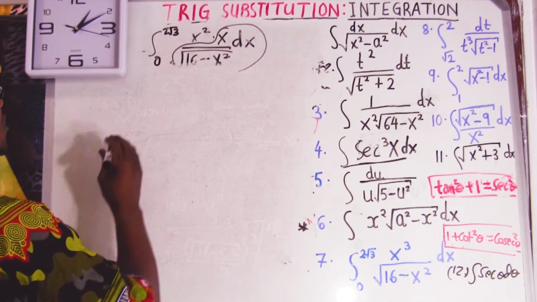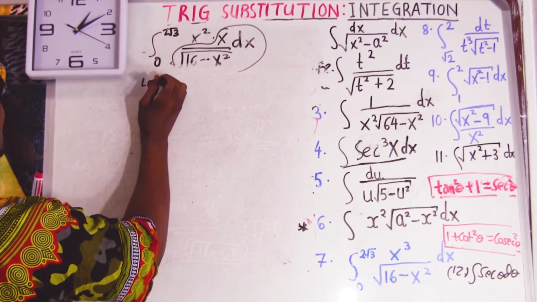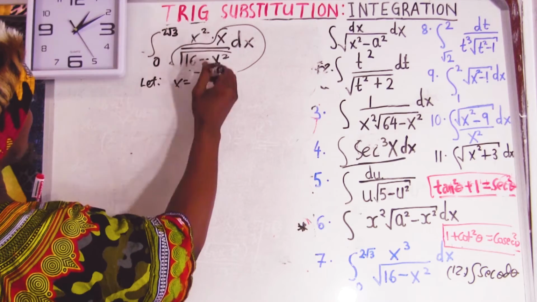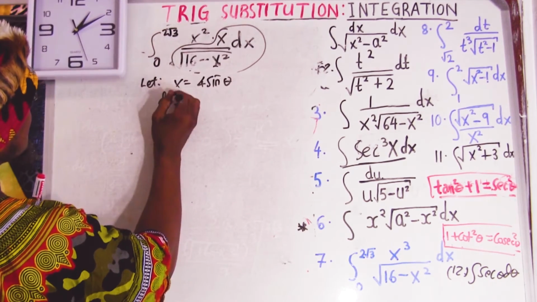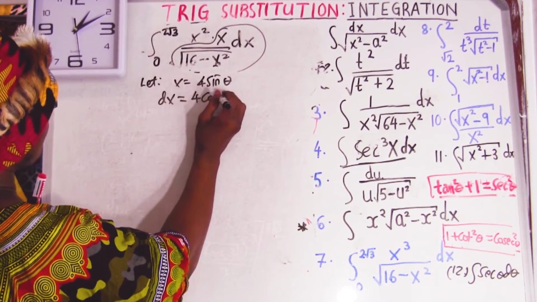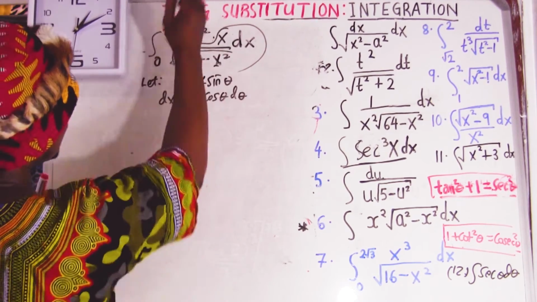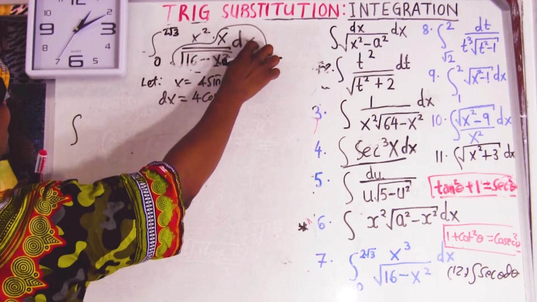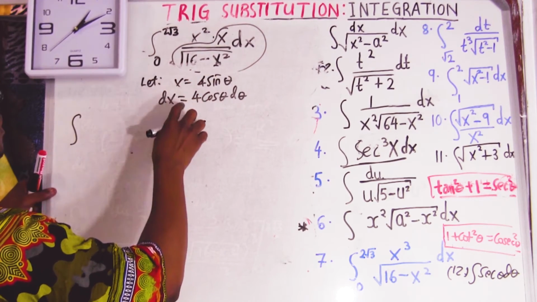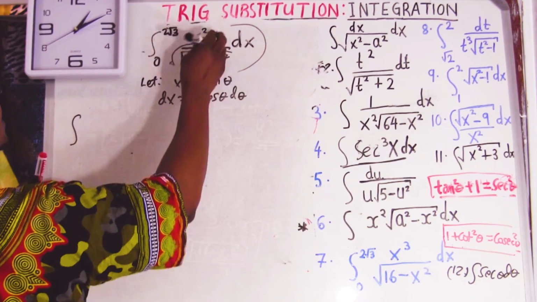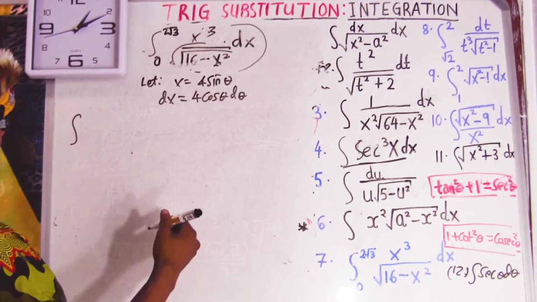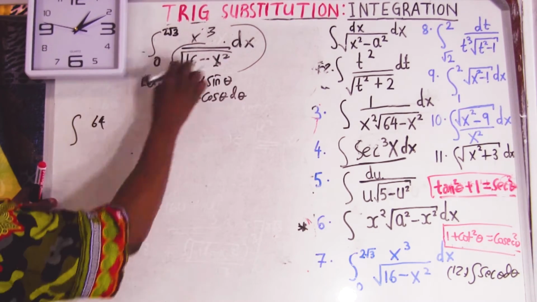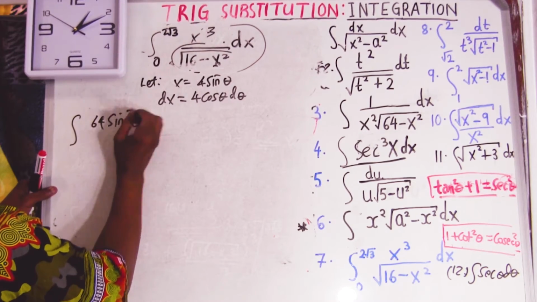So for sine, we say let x equal to 4 sine theta, because 16 is 4 squared. dx, differentiate, is going to be 4 cos theta d theta. Okay, substitute. So leave the limit for now. Integral x dx, x cubed. For now, let's leave x cubed because we separate it for some reason. x cubed means it's going to be 4 cubed, which is 4 times 4, 16, and 64. And then we say sine cubed.